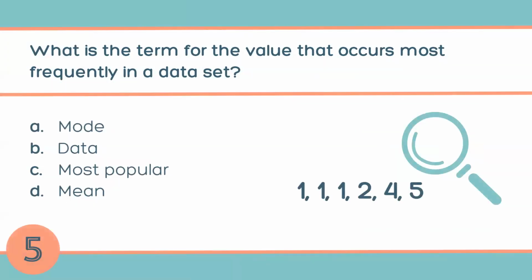Question number 5. What is the term for the value that occurs most frequently in a data set? Mode, data, most popular, mean. So A, B, D are statistical terms, but we don't use "most popular data," right? So the answer is A, mode. That means one is repeated 3 times, so one is the mode.